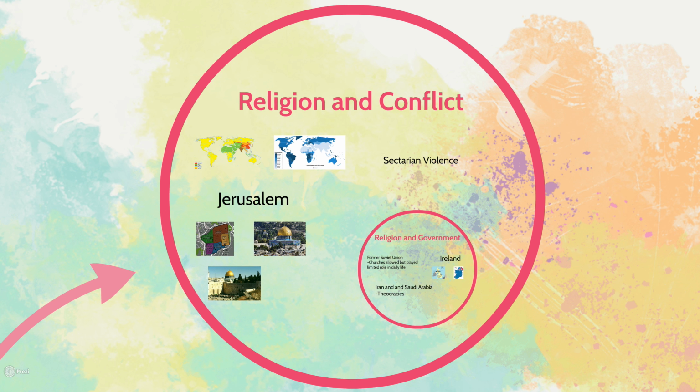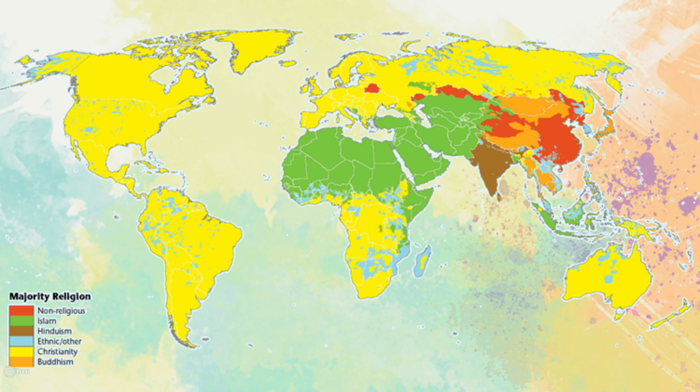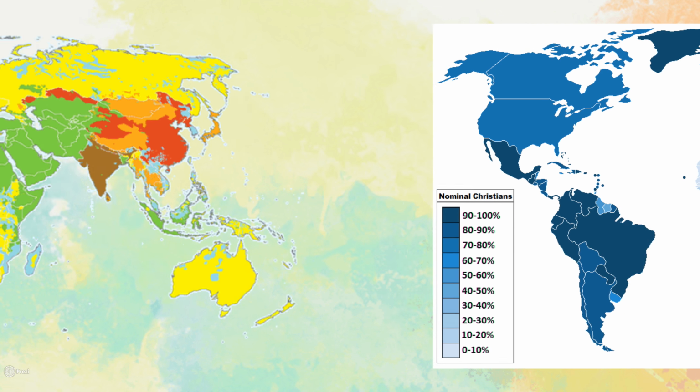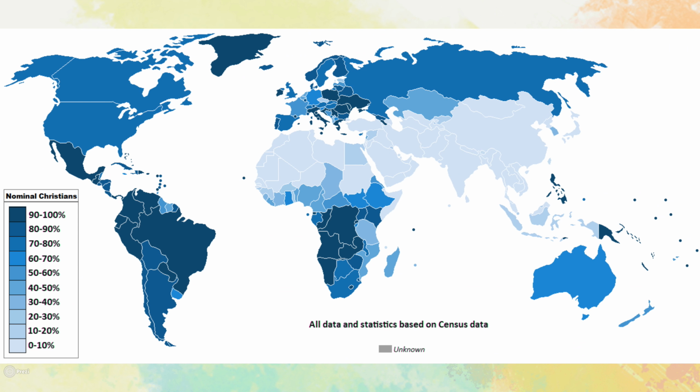You're going to need to understand about religion and conflict. This is just a map of the different religions throughout the world. You have yellow is Christianity, green is Islam. You have Hinduism right here, and then you have Buddhism and other Indian or Asian religions as well. And this is again a map of Christianity. This includes both Protestantism and Catholicism, and as you can see, the Americas, Europe, Russia, and Sub-Saharan Africa, as well as Australia, are the areas where Christianity is represented the most.